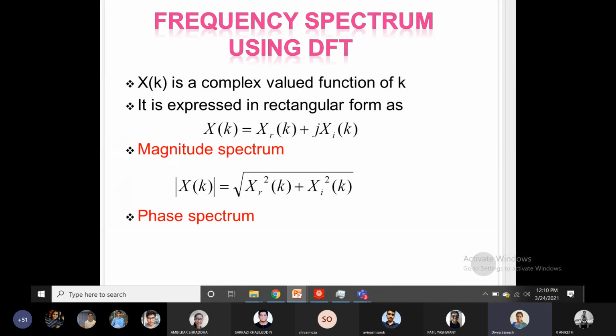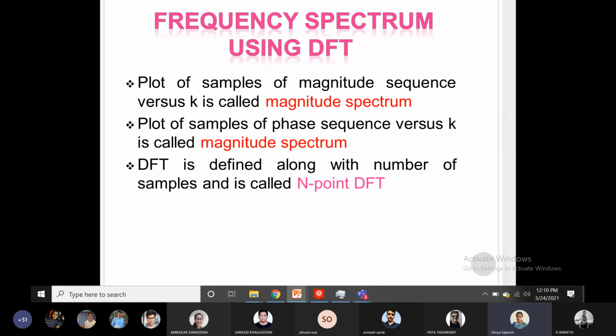So together the magnitude and the phase spectrum are known as the frequency spectrum obtained in the DFT. Now the plot of the magnitude sequence versus k is called the magnitude spectrum, and the plot of samples of the phase sequence versus k is called the phase spectrum.